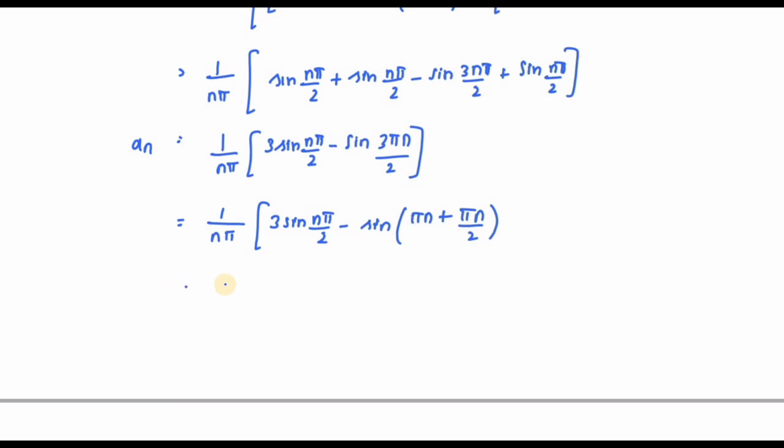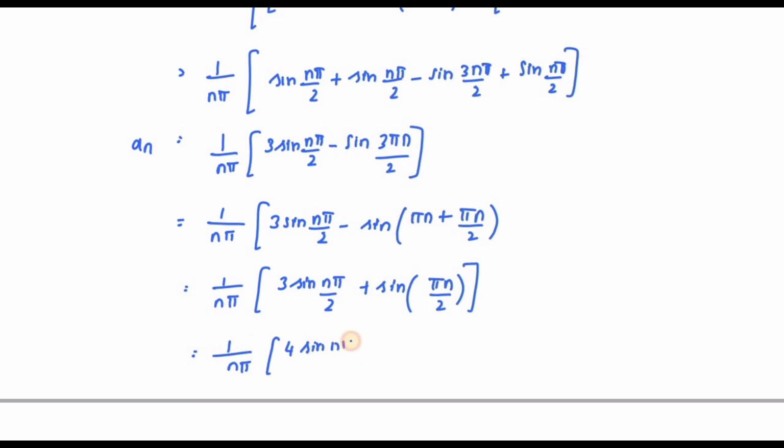So this I can write as 1 divided by n pi. This minus will come outside, so this becomes plus. So I can write it as 4 sin n pi by 2.